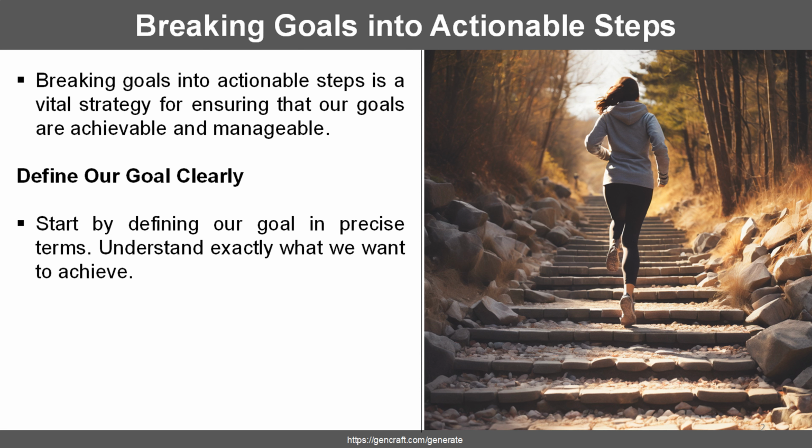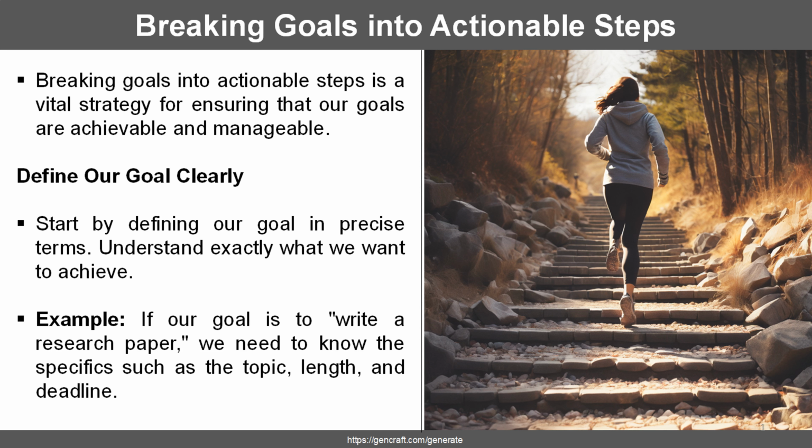We need to start by understanding exactly what we want to achieve and outlining it in precise terms. For example, if our goal is to write a research paper, we need to know the specifics such as the topic, length, and deadline. These details will provide us with a clear direction and make the task more manageable.